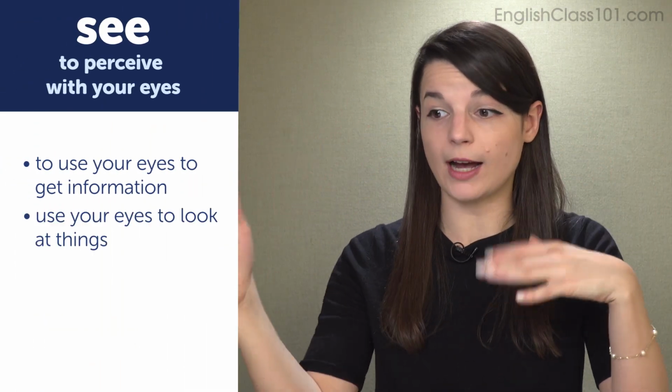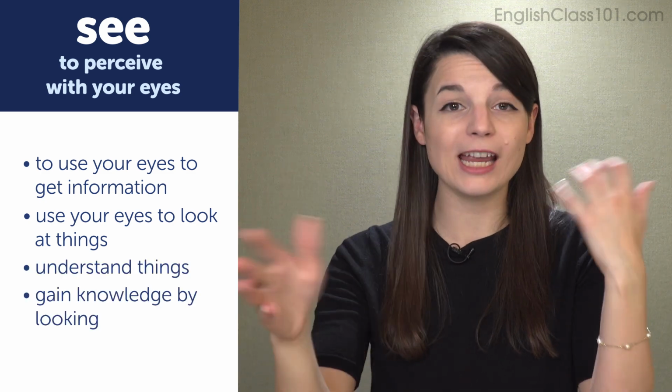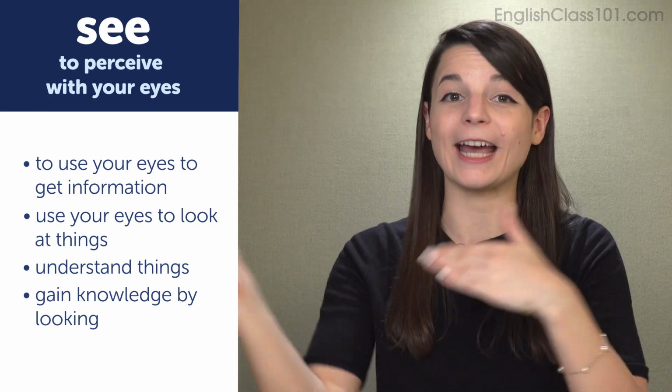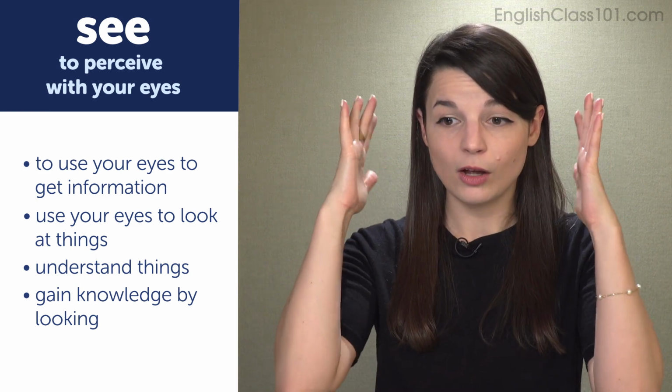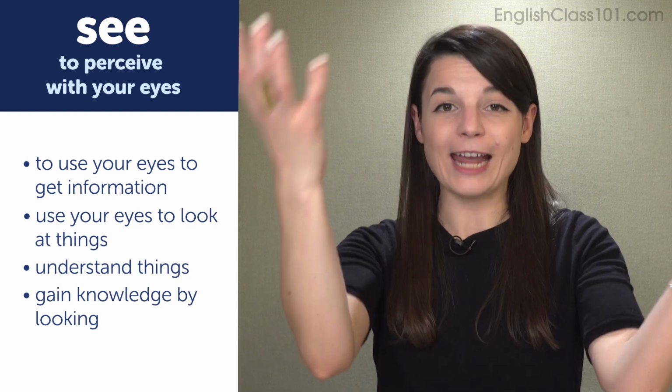So the basic definition of see is to perceive with your eyes. This really means to use your eyes to get information. You use your eyes to look at things, to maybe understand things, to gain knowledge by looking at things. By focusing your eyes on things, you can learn things or gain information.